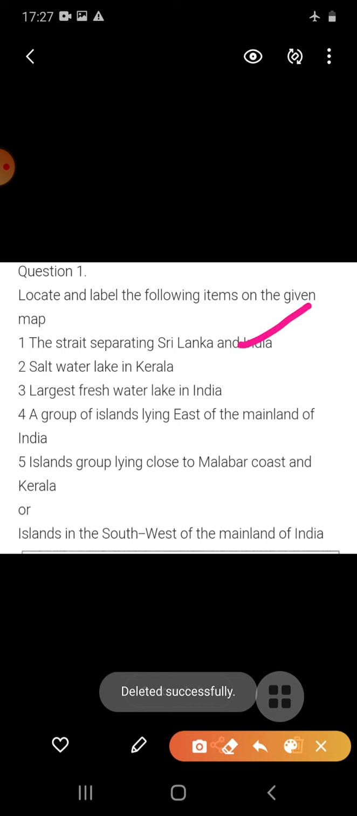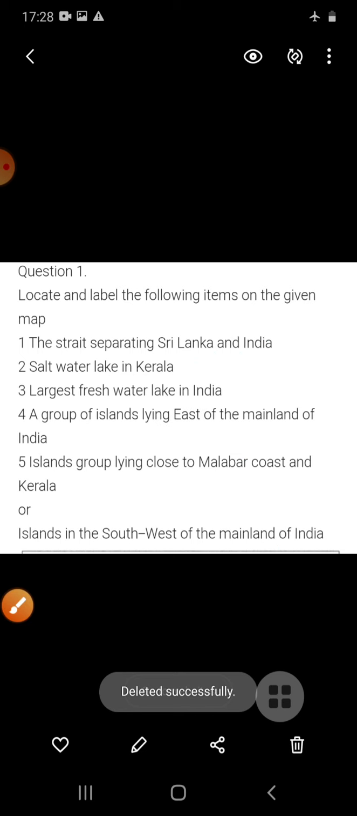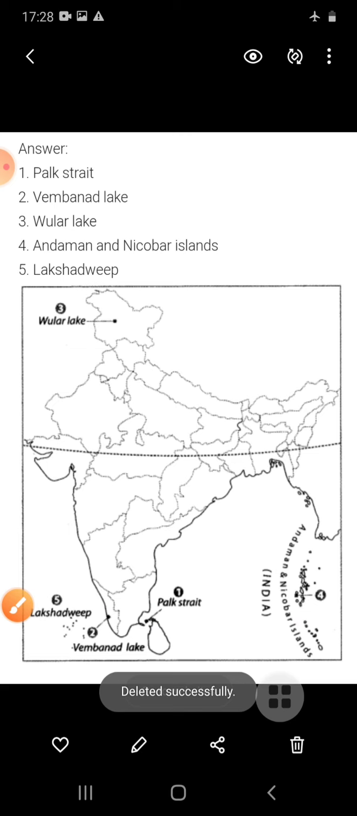First one, the strait separating Sri Lanka and India, a saltwater lake in Kerala, the largest freshwater lake in India, a group of islands lying east of the mainland of India, an island group lying close to the Malabar coast of Kerala, or an island in the southwest of the mainland of India. So students, these questions you have to write in map work 1. In front of map work 1, you have to paste a simple map of India, or you can make it, depending on you.